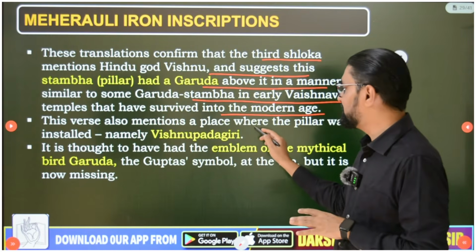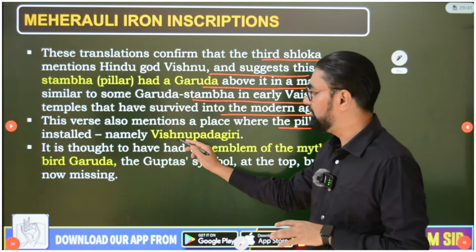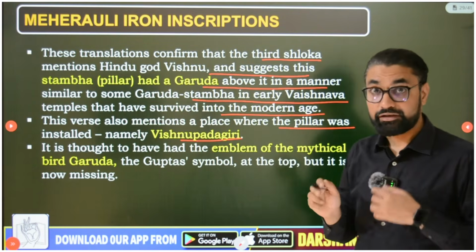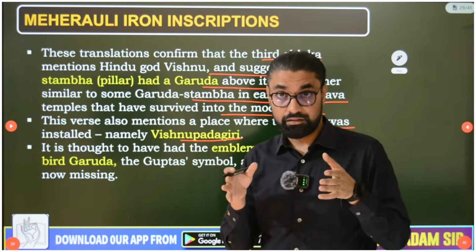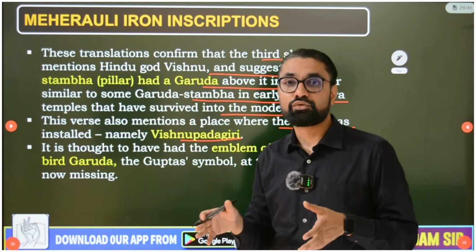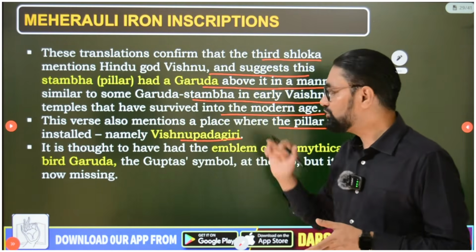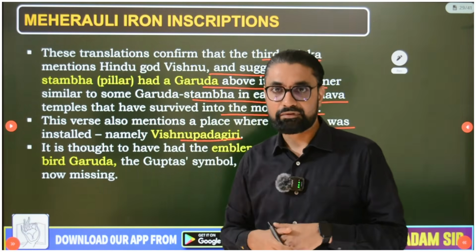So this verse also mentions the place where the pillar was installed, namely Vishnupadgiri. In this shlok it has been mentioned that this pillar was erected at a place known as Vishnupadgiri. So which location this Vishnupadgiri is, that is still debatable.